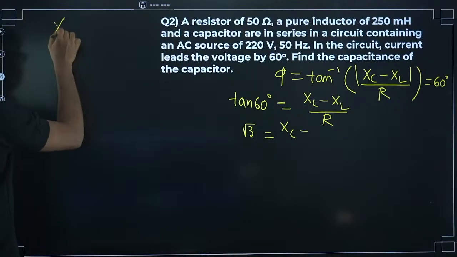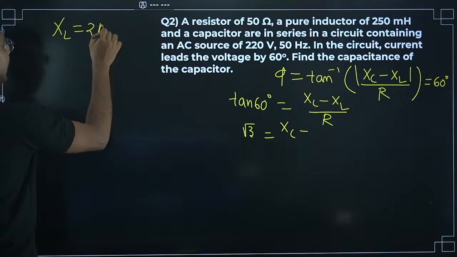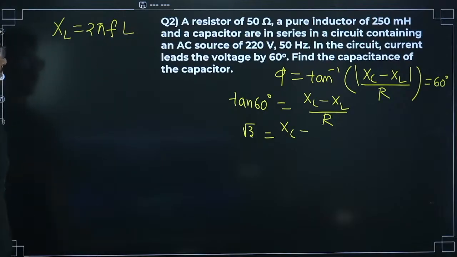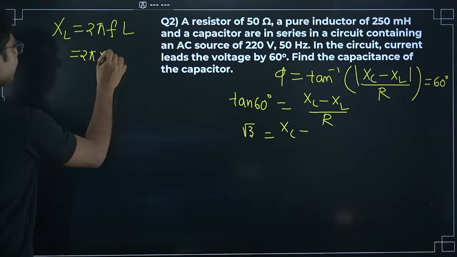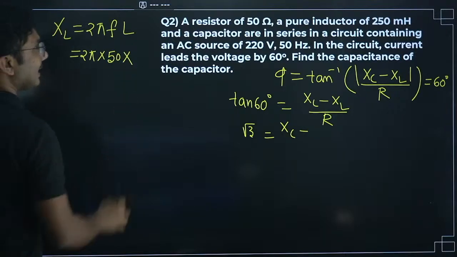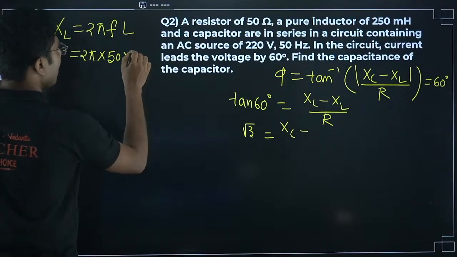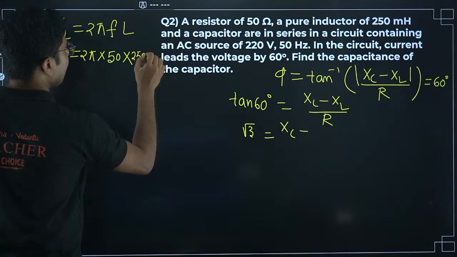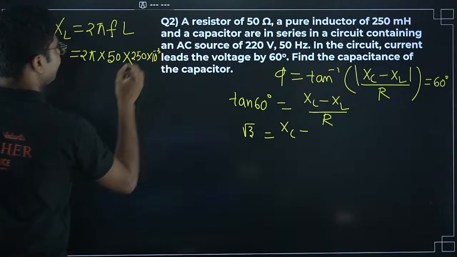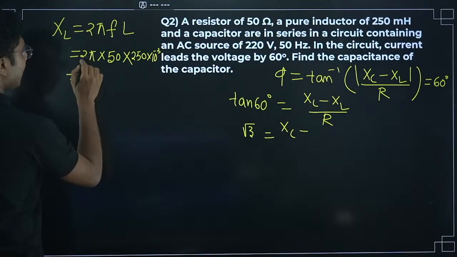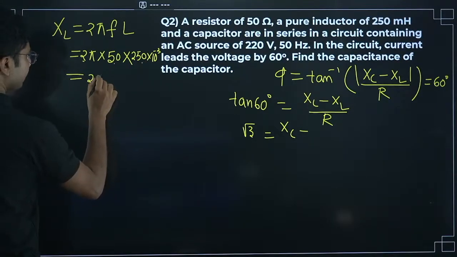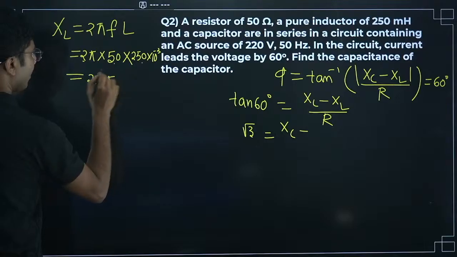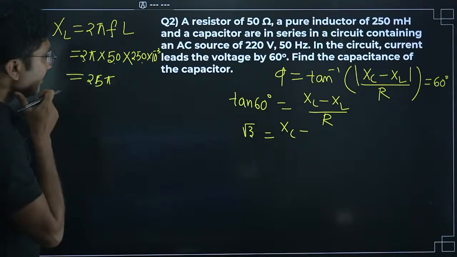XL is 2 pi f L. So 2 pi, frequency is 50 hertz and L is 250 millihenry. Milli means 10 to the power of minus 3. So you get 100 into 250 into 10 to the power of minus 3, which is 25 pi. So XL will be 25 pi.